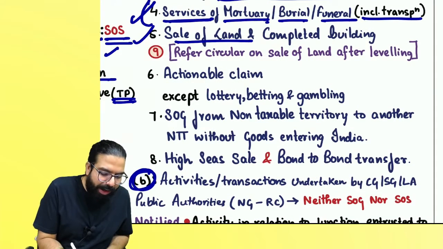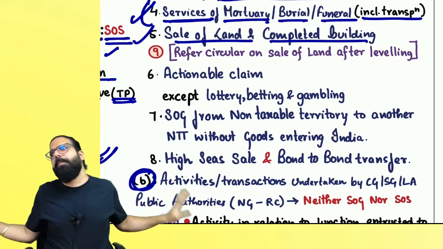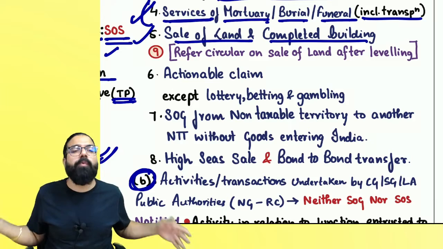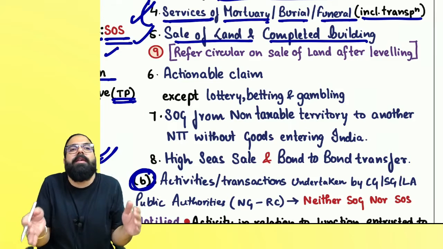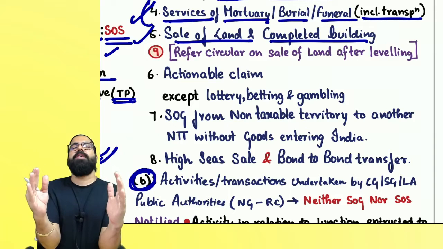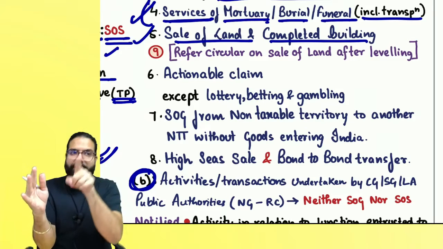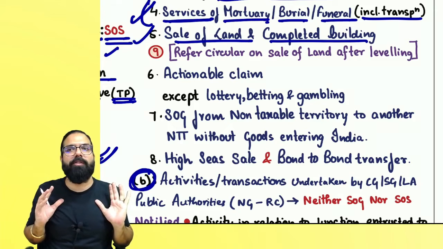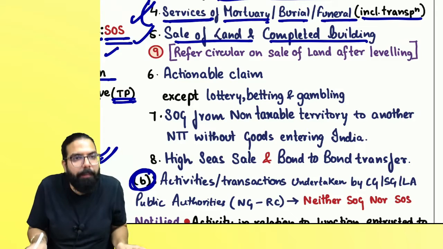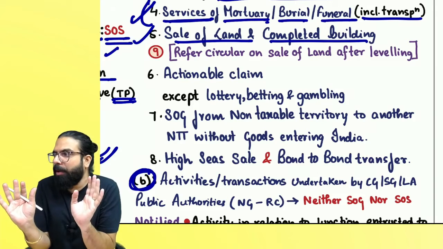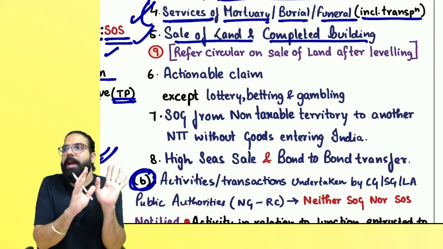The next one is sale of land and completed building. Completed building means where entire consideration should be received after completion certificate or first occupancy, whichever is earlier. After that, the entire consideration should be received. Only then it is sale of completed building. Sale of land, so neither supply of goods nor supply of service. Completed building. Can we go ahead, everyone?